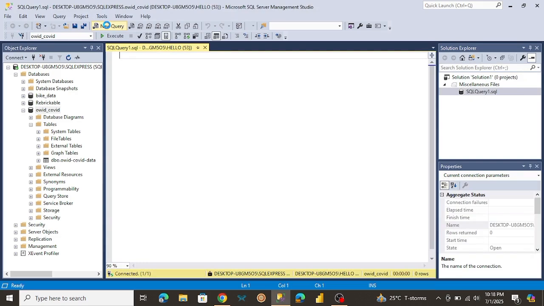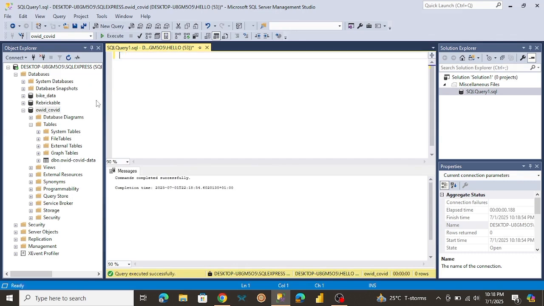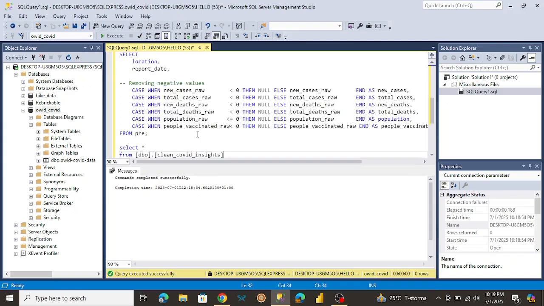But first, I have to specify which database I want it to reference, because I already have some databases created here. So it's always best practice to specify what database you want SQL to reference. So using the use keyword, we're basically telling SQL Server to use this database. So now that we got that sorted out, I'm just going to paste the code for the view.